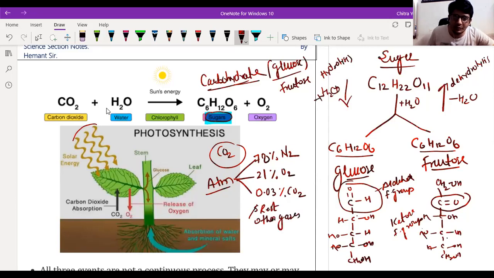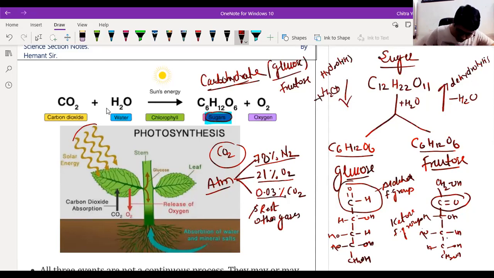This is the very important composition of our atmosphere.